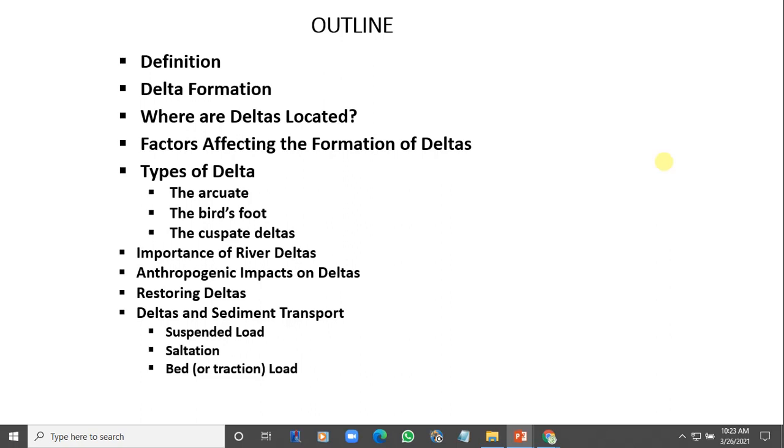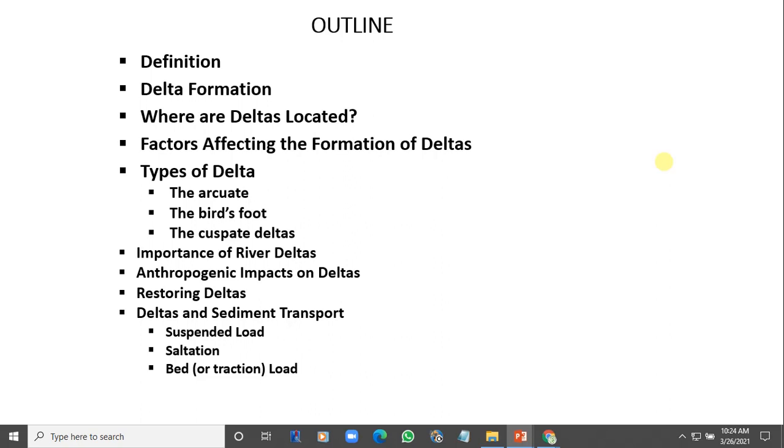Okay. So basically, where are they formed? Where are they located? At the mouth of a river. Why? Because sediment has to be carried from that river and then enter the larger body of water. Velocity gets slowed down, things keep dropping, and then a landform forms. As long as the rate of deposition is higher than the rate of erosion, a landform is formed, and that is what we call delta. Okay, these subaerial landforms, that's what we call delta.